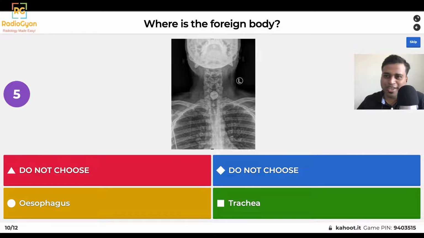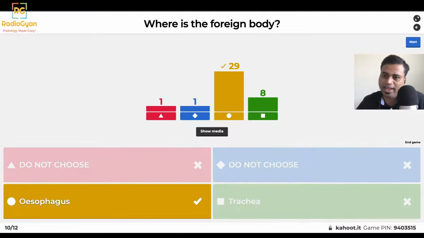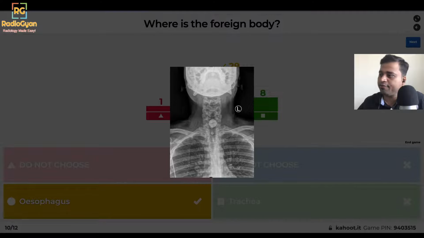In most cases, you'll definitely get a lateral view as well, in which it'll be very obvious. But you may get a case in your exam where they provide you only the frontal view. 29 of you have got it correct. So this foreign body is definitely in the esophagus.